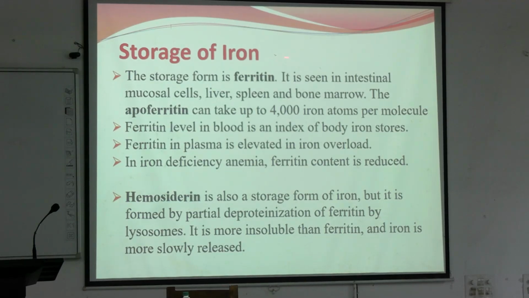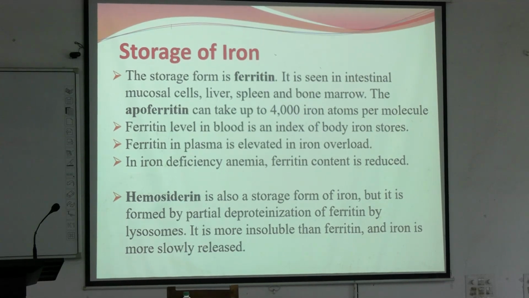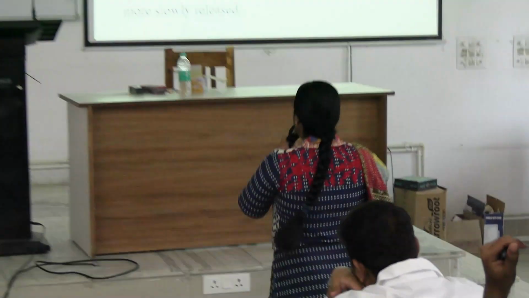Now, storage of iron. Storage form of iron is ferritin. I already told you, it is seen mainly in intestinal mucosal cells, liver, spleen and bone marrow. There is apoferritin which can take up to 4000 iron atoms per molecule of ferritin. So, one fully formed ferritin molecule can contain up to 4000 iron atoms. And the starter protein is apoferritin with which the ferric iron binds.